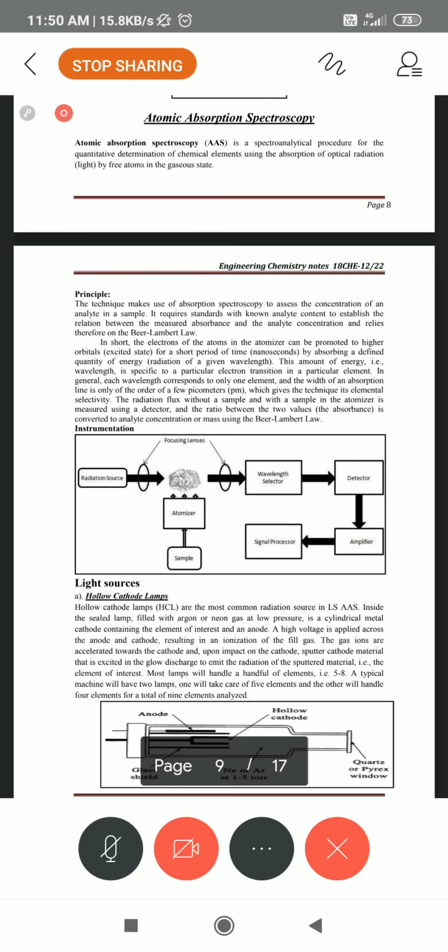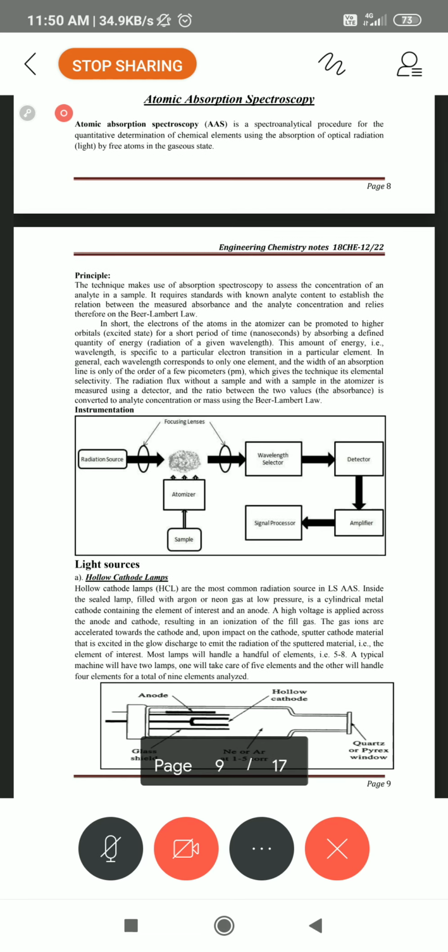When it comes down to the normal state, it emits fluorescence, that is, light rays. So because of the flame, we can call it flame atomic emission spectroscopy. Here, only the absorption, at the time of absorbing, sends the signals, so we can call it atomic absorption spectroscopy.